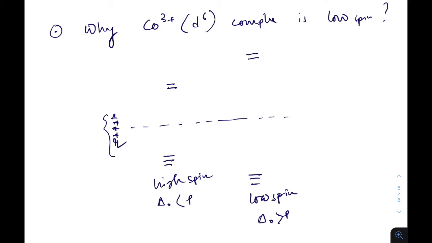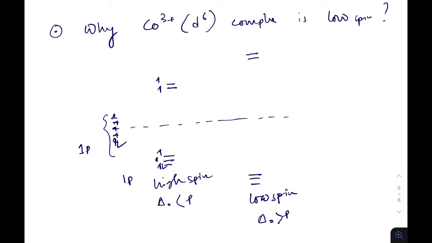Now if we fill up the electrons, there are 6 electrons, so 1 2 3, because del 0 is less than P, electrons will favor going to the higher state, 4 5, then come back to the lower state due to the Aufbau rule, 6. So before splitting there was 1 pair of electrons, after splitting in the high spin complex there is 1 pair of electrons, there is no extra pair.